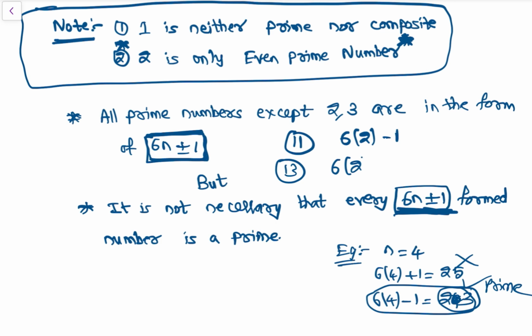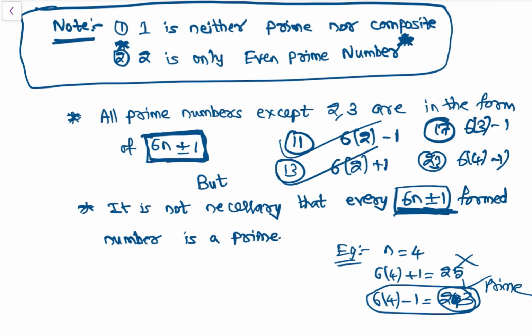It can be written as 6 into 2 plus 1. Then 17. 17 is a prime number. It can be written as 6 into 3 minus 1. Then 23 is a prime number. It can be written as 6 into 4 minus 1. So all prime numbers can be written in the form of 6n plus 1 or 6n minus 1.